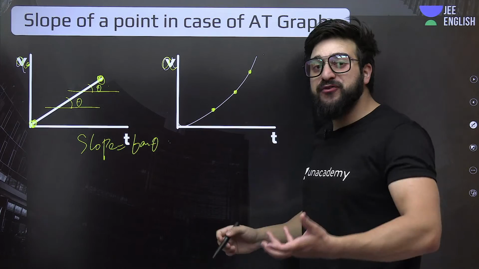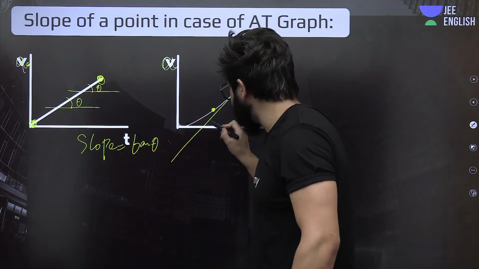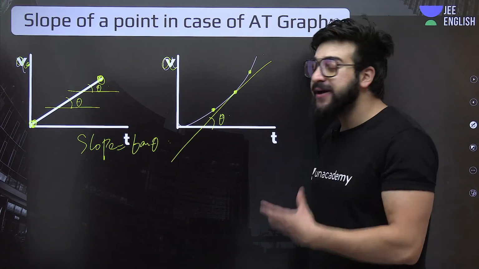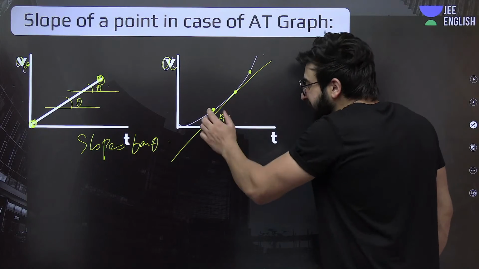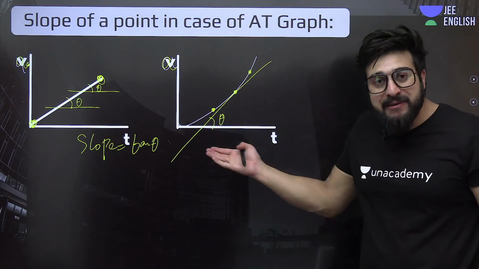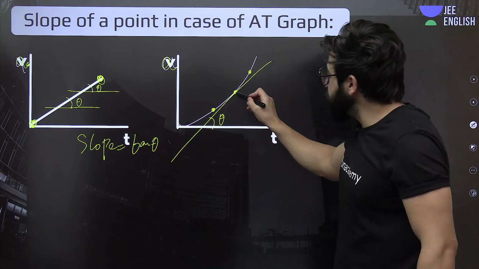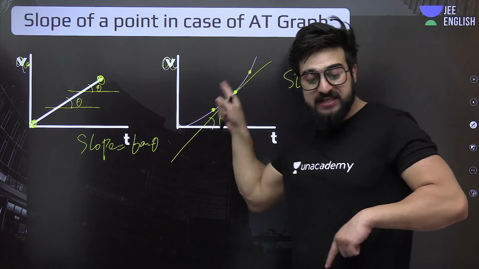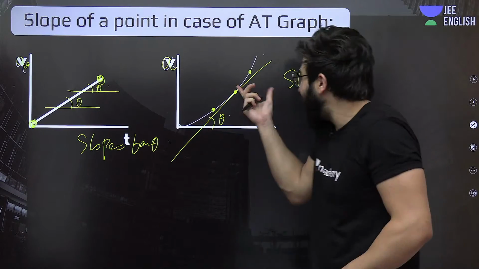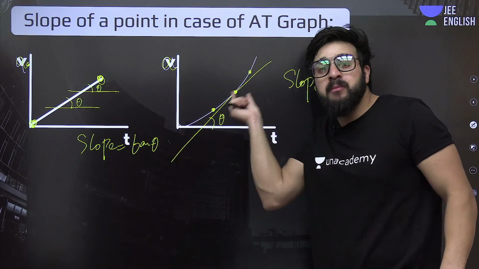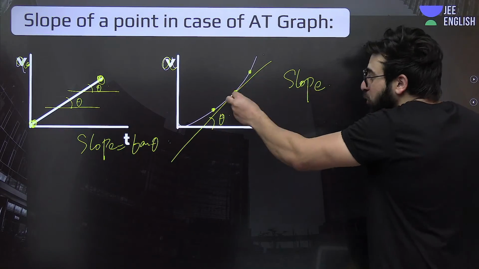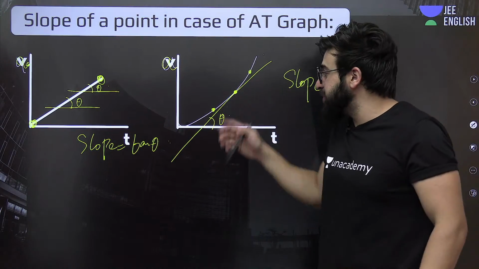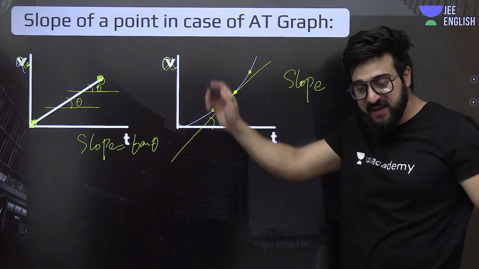So at any point, if you are supposed to find the slope, you draw a tangent. Understand? You check how much theta it is making with the x-axis or the time axis in this case. Then at this point, slope will be nothing but tan of theta. I'm not gonna tell you in detail once again how this tangent is formed, how the slope is changing. This I have explained previously.